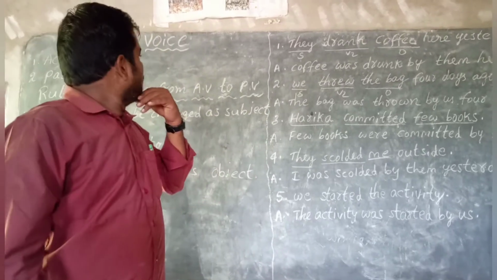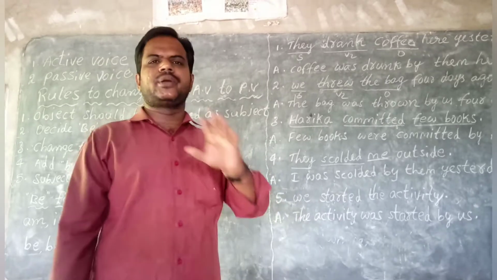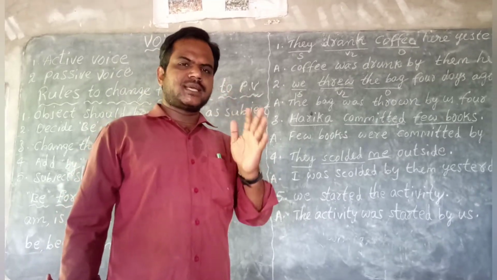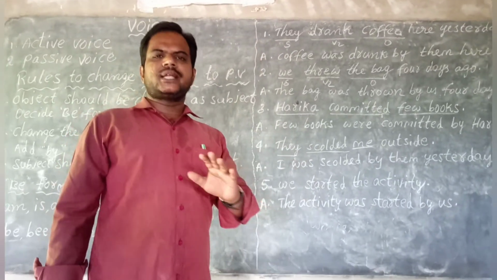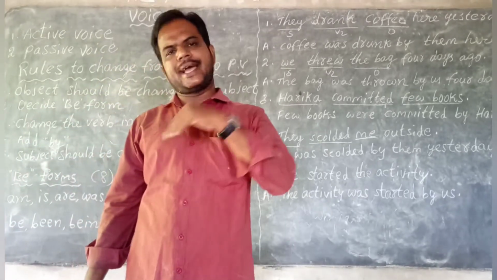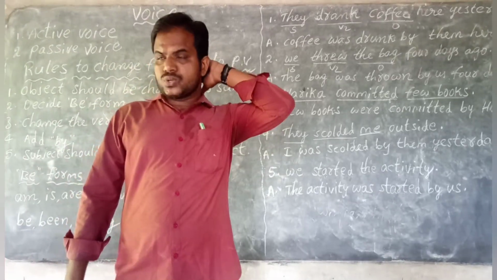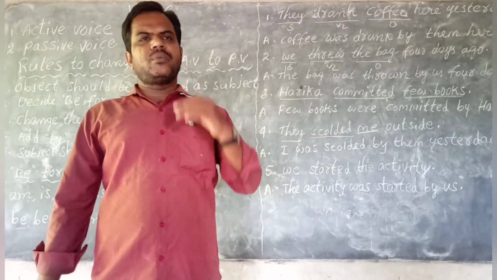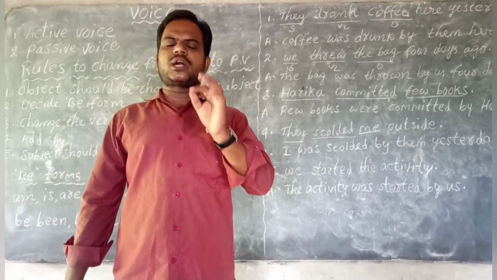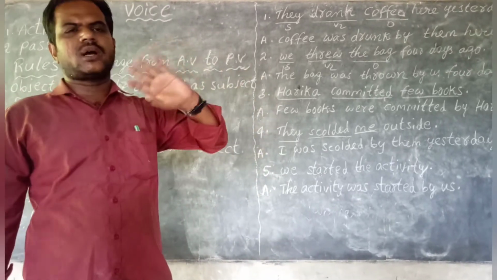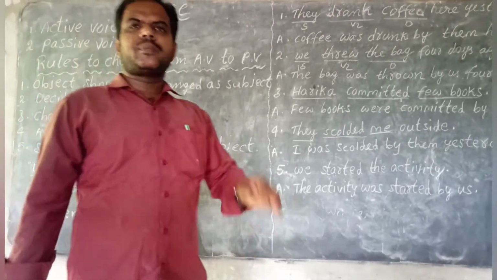So children, topic wise, the first part I have already explained to you, that is regarding present tense. In present tense I explained simple present, present continuous, and present perfect tense, and how to change those sentences from active voice to passive voice. Whatever tense you do, you should not forget the rules and regulations. Whether it is present tense, past tense, or future tense, these rules are common for all tenses. Once again I shall remind you: to change from active voice to passive voice,